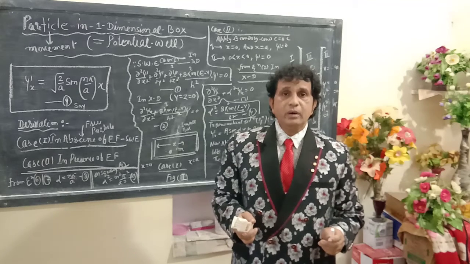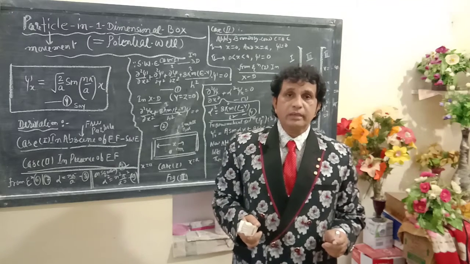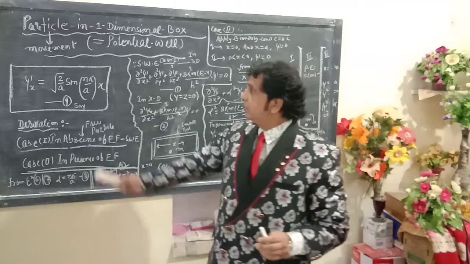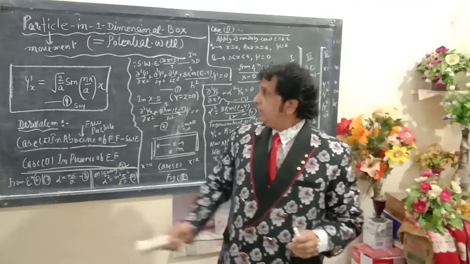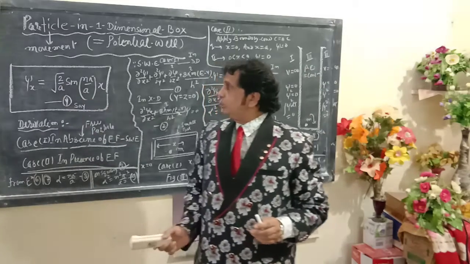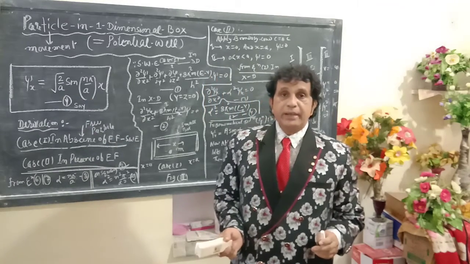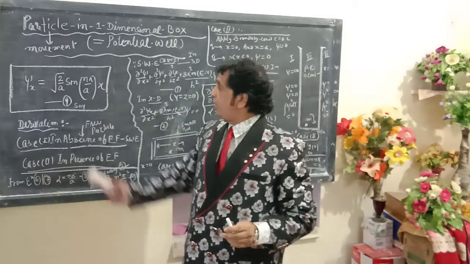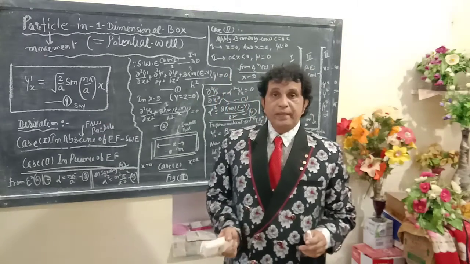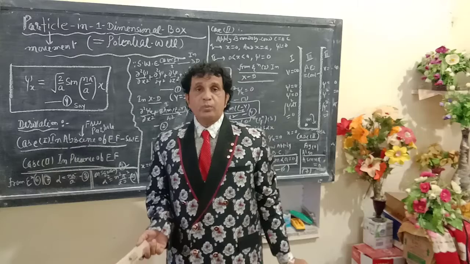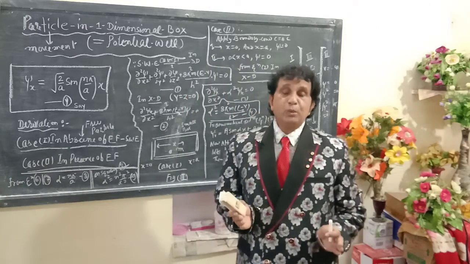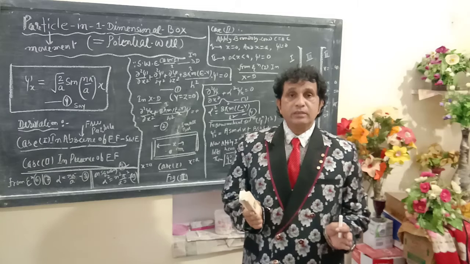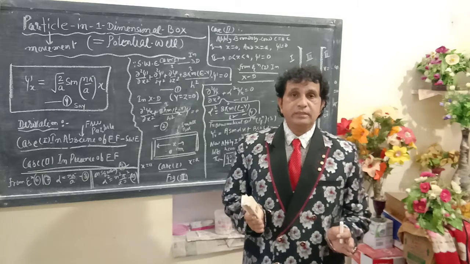Another title of this topic can be named as determination of psi x is equals to root 2 upon a sin n pi upon a into x. Let us say any equation that is of psi equation. What does this topic of quantum mechanics message to us?